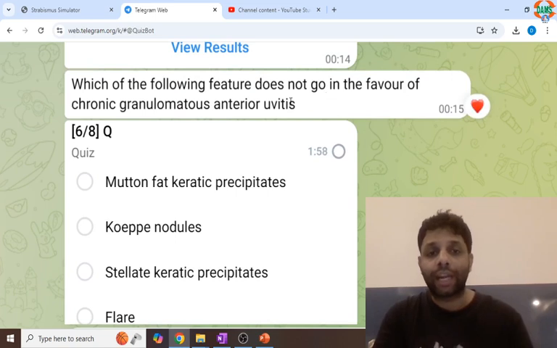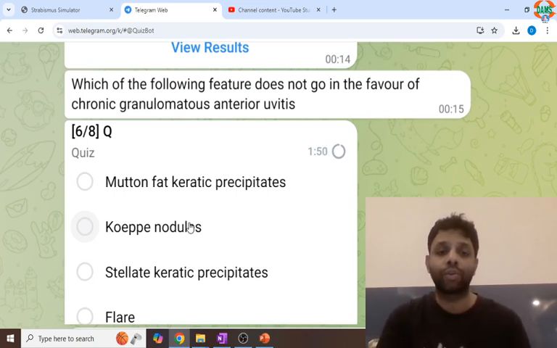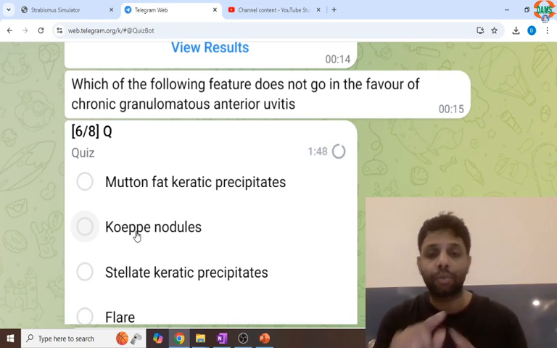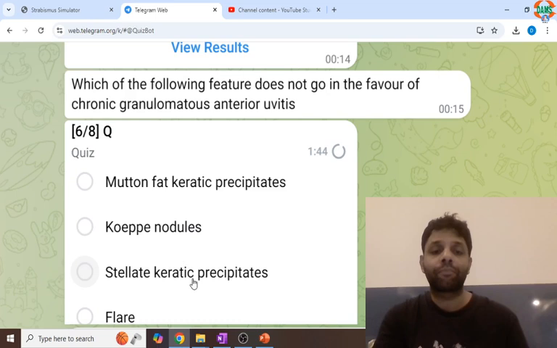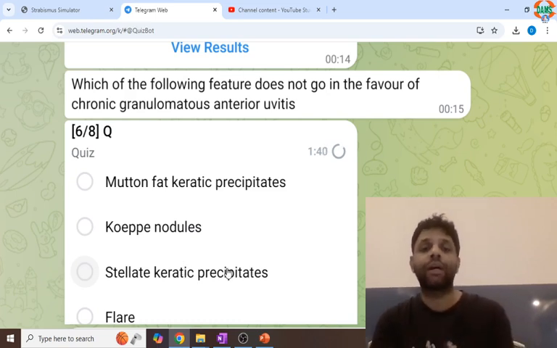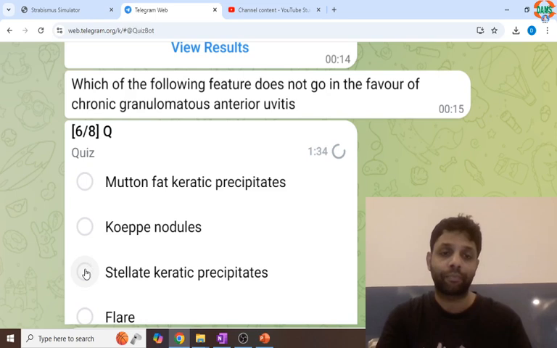Now, chronic granulomatous anterior uveitis. Mutton fat KP is seen in granulomatous. Koeppe nodules seen in the pupillary area, Busacca nodules, in granulomatous. Flare can be seen in uveitis, but stellate KPs are seen in Fuchs heterochromic cyclitis. That is a non-granulomatous one. So stellate is specific for Fuchs uveitis.